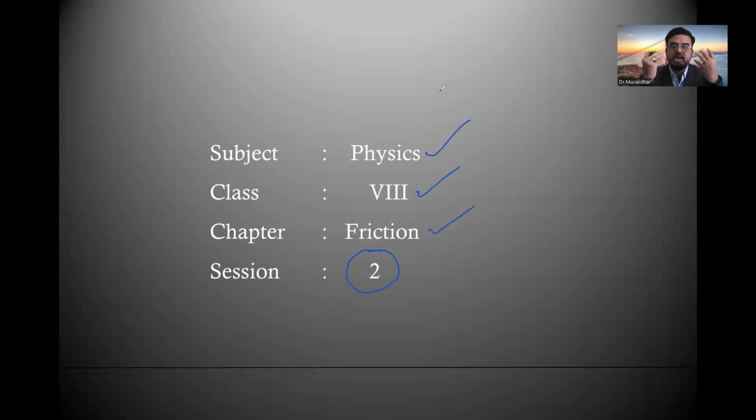There are three types of frictional force. One is static friction, second is kinetic friction, and third is rolling friction: static friction, dynamic friction, and rolling friction. We discussed all three types in the last session. Once again, recall them before going to the advantages and disadvantages of friction.